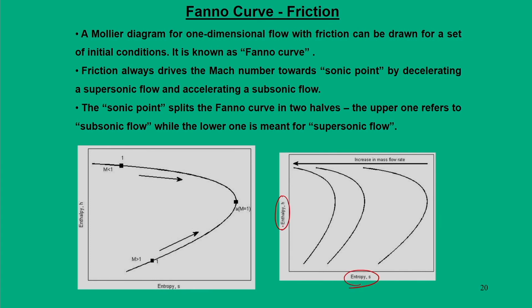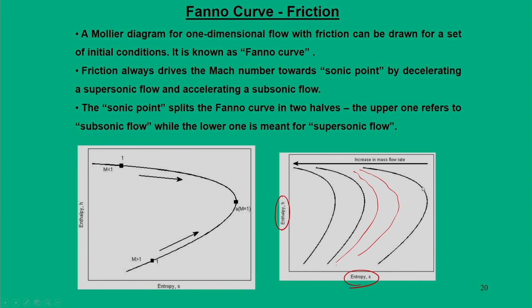And for a given mass flux there can be a Fano curve. So, likewise different Fano curves can be drawn for different mass flux rates. If you increase in this direction, then we can have an infinite number of such Fano curves. Each Fano curve will be for a particular mass flux.